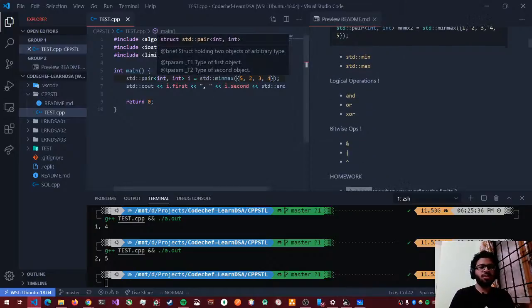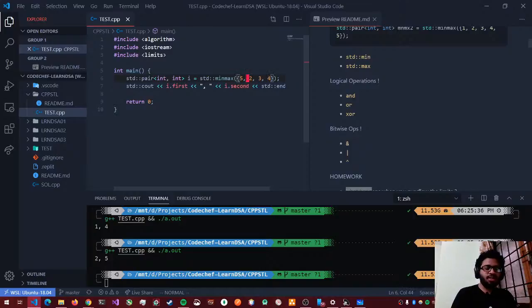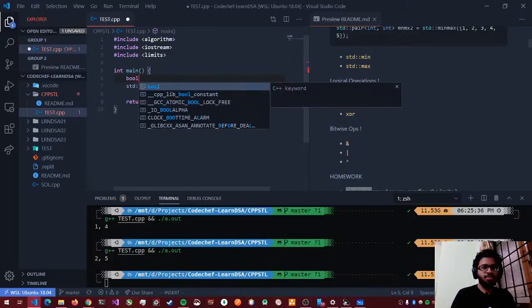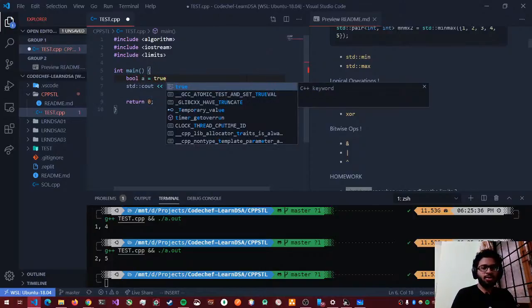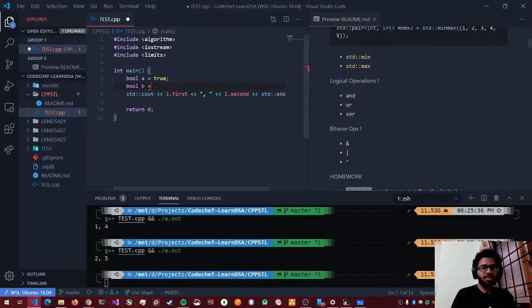Now let's look at the logical operators. As we know, there's a Boolean data type, right? Boolean a is equal to true, Boolean b is equal to false. Now if I want to do specific logical operations with them, like AND or XOR, you can do that by saying a and b.